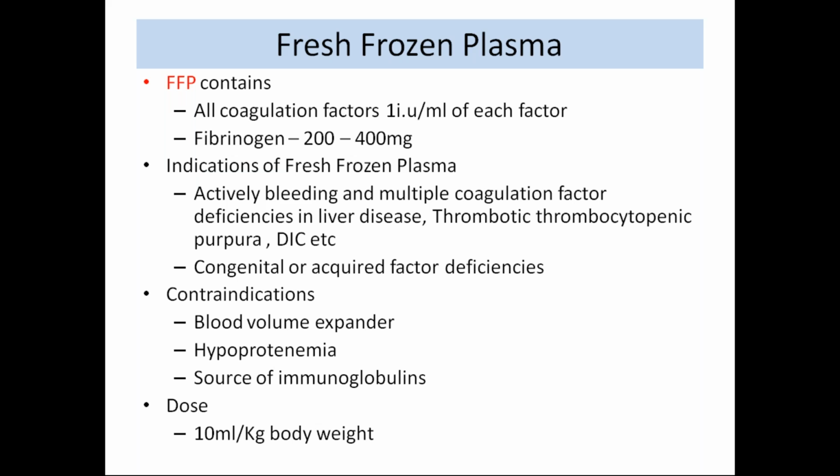Indications of fresh frozen plasma: active bleeding and multiple coagulation factor deficiency in liver disease, thrombotic thrombocytopenic purpura, and disseminated intravascular coagulation, etc. Congenital or acquired factor deficiency in small children is also seen. Okay. Contraindications: use as a volume expander, hypoproteinemia, and as a source of immunoglobulin. And the dose is about 10 ml per kg body weight.